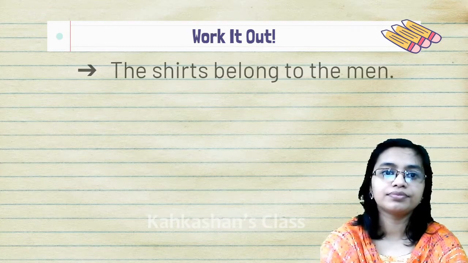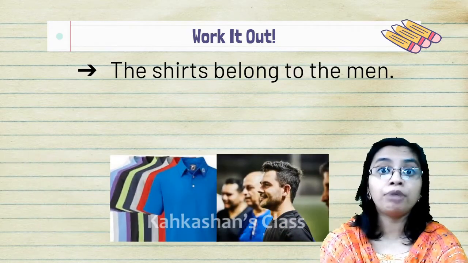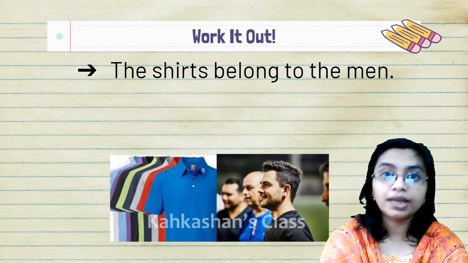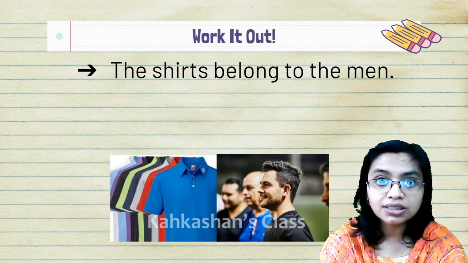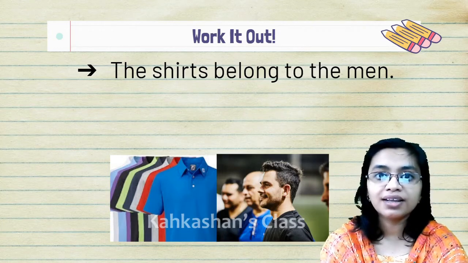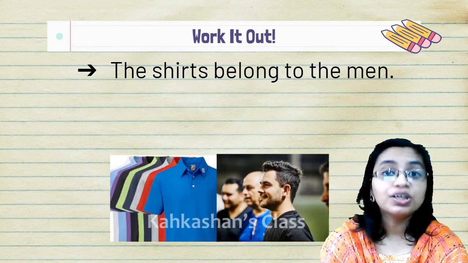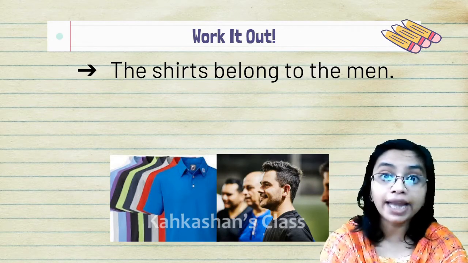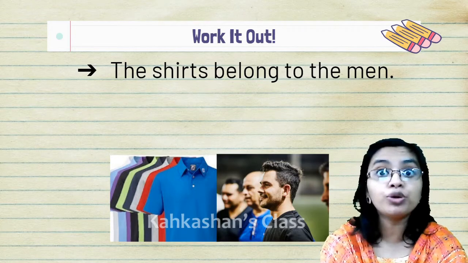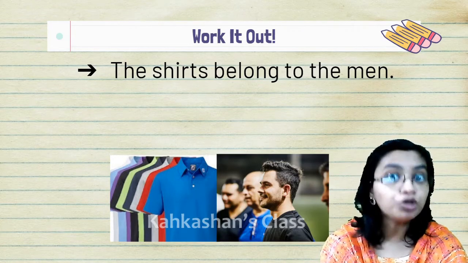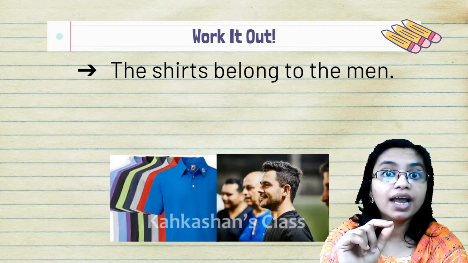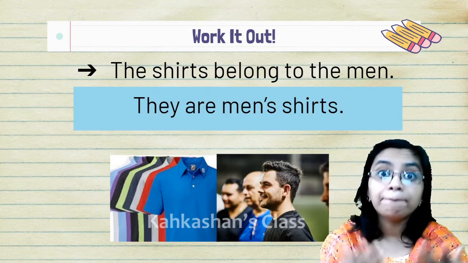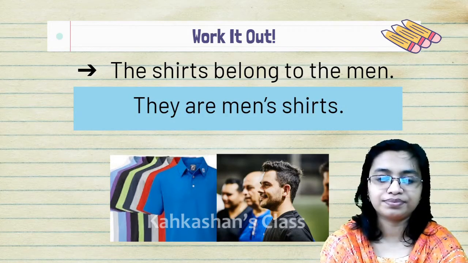Likewise, the shirts belong to the men. Here, the singular noun man becomes man's? No, then men. So it is not ending with an S. So the word men does not end with an S, but it is a plural noun. So we have to put an apostrophe S to the word men. They are men's shirts. Is it clear?